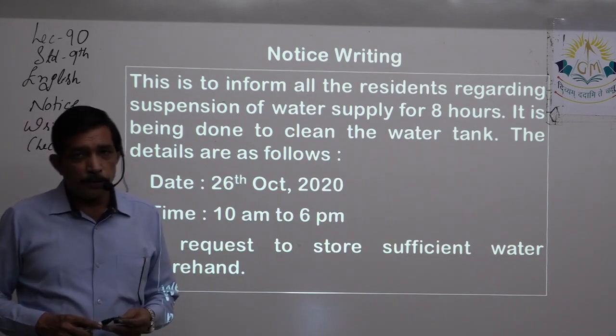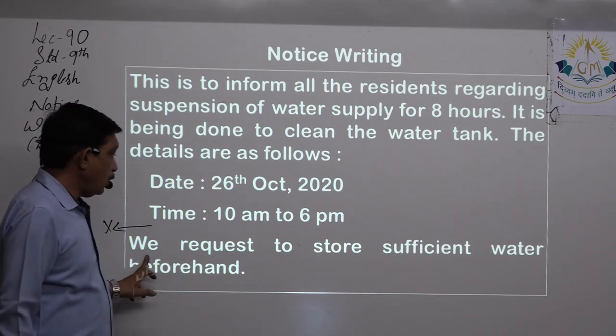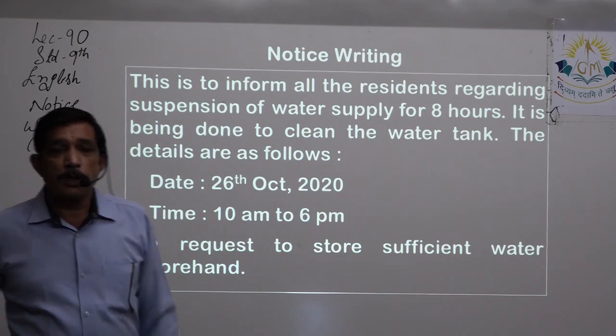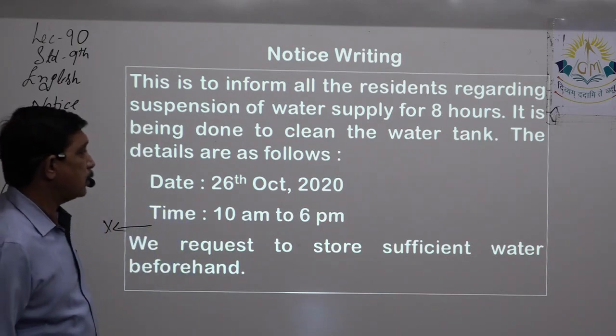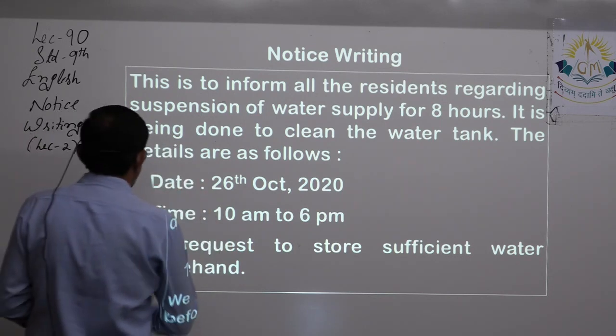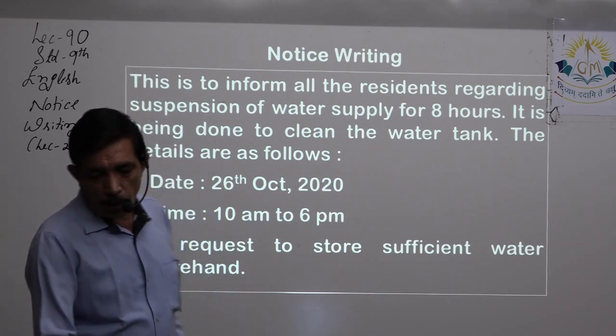If you don't leave a line, that's okay. Right? We request to store sufficient water beforehand.